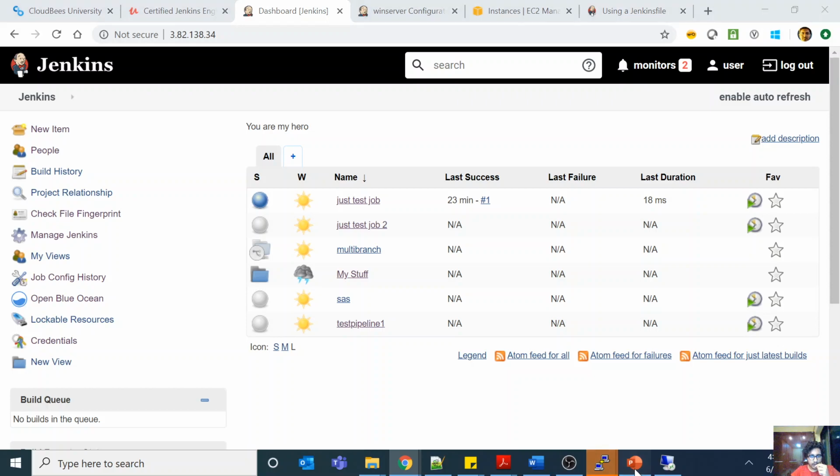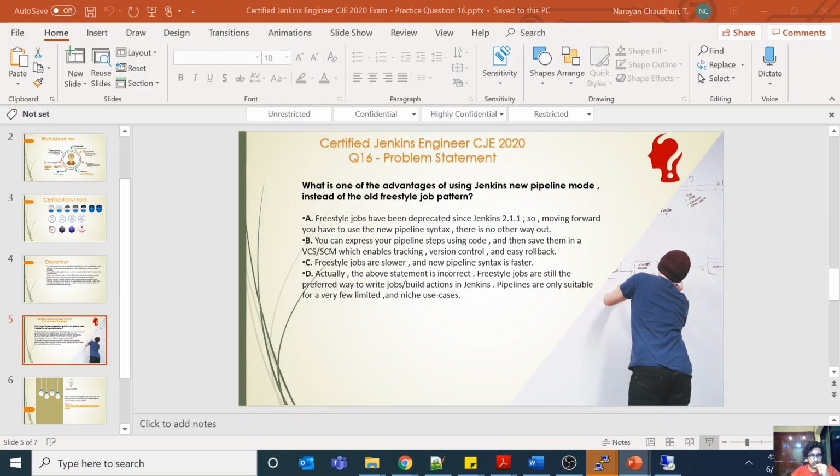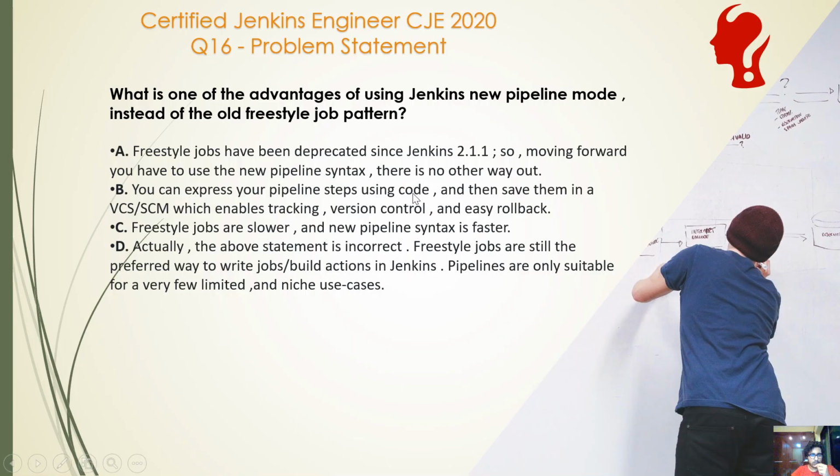Now if I come here, this means that the answer is B. You can express your pipeline steps using code and then save them in a VCS or an SCM, which enables tracking, version control, and easy rollback. Now A, C and D are incorrect. First of all, freestyle jobs have not been deprecated since Jenkins 2.1.1.